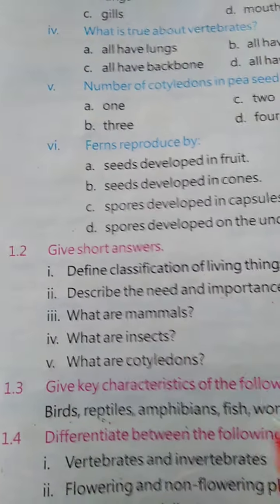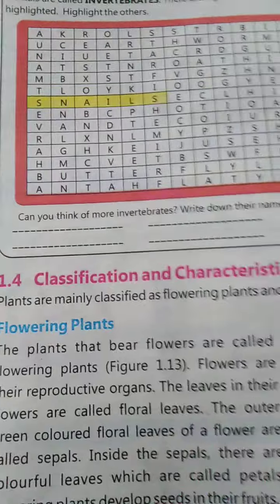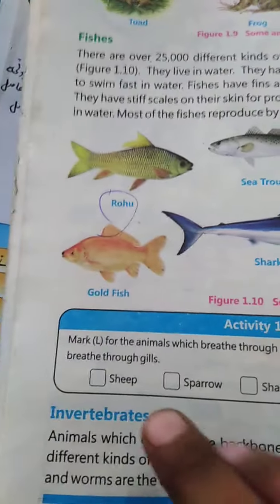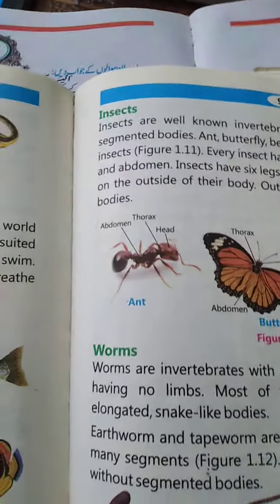What are insects? Insects are backboneless animals, meaning they have no backbone in their bodies.